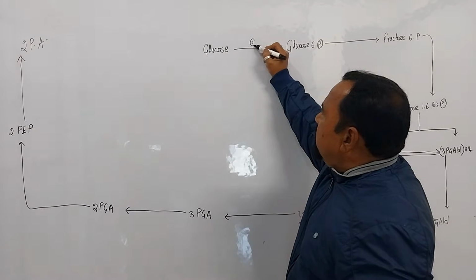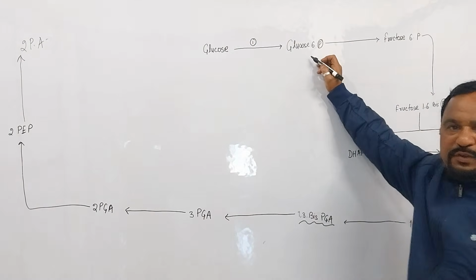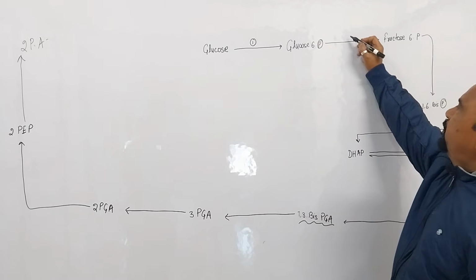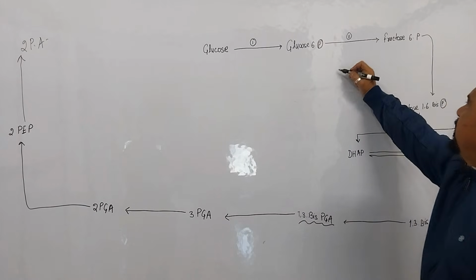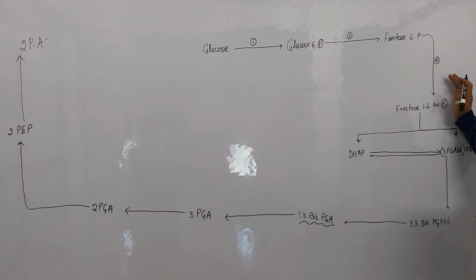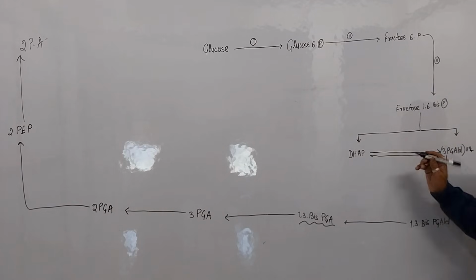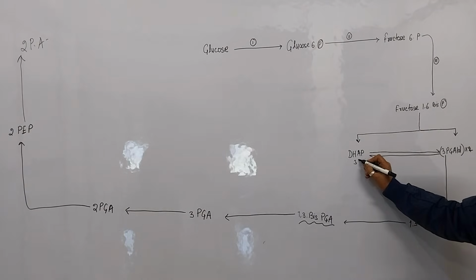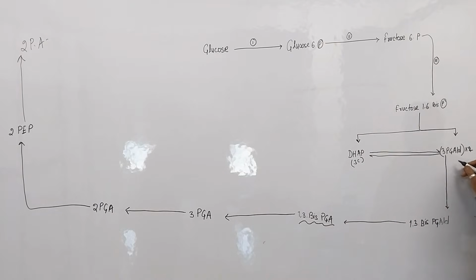Step number 1, glucose is converted into glucose 6-phosphate. Okay? Please concentrate. And glucose 6-phosphate, second reaction, it is converted into fructose 6-phosphate. Third step, fructose 6-phosphate is converted into fructose 1,6-bisphosphate, and fructose 1,6-bisphosphate, it is a 6-carbon compound. It is broken down into 3-carbon compounds, dihydroxyacetone phosphate and 3-phosphoglyceraldehyde. Both are 3-carbon compounds.